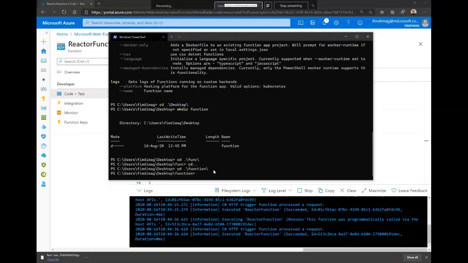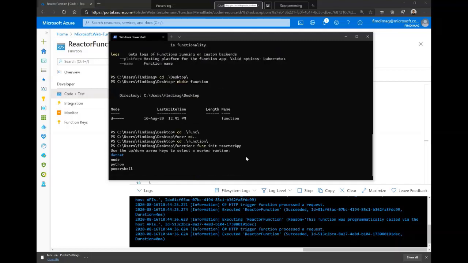And what we can do here is initialize or create our function, and then we can also add the name of our function app. Here we need to select the runtime also, .NET, Node, Python, or PowerShell, and select .NET directly, and then the function CLI will create the files and the dependencies that we need in order to develop our function.